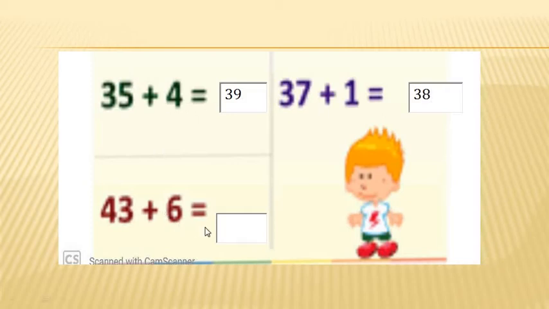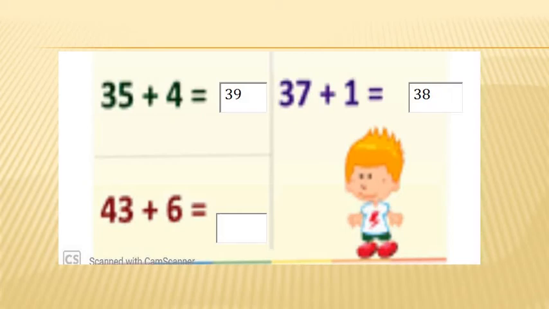Okay. Next is 43 plus 6. So now what should I do? I should start counting just after 43. And how many numbers? 6 numbers forward. That means I have to start counting from 43 and count 6 more.